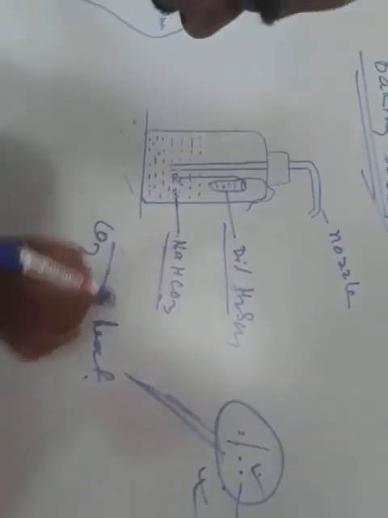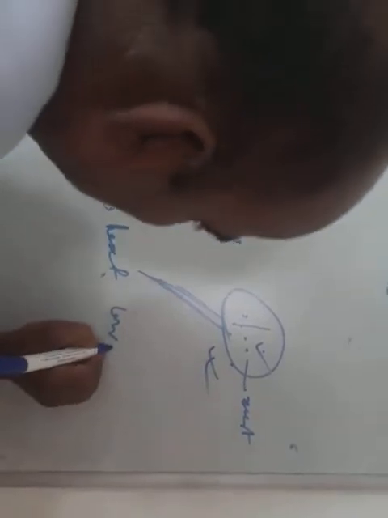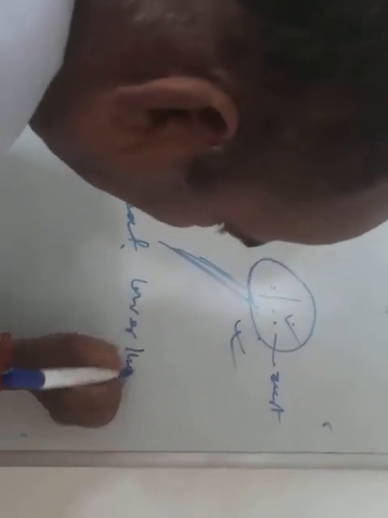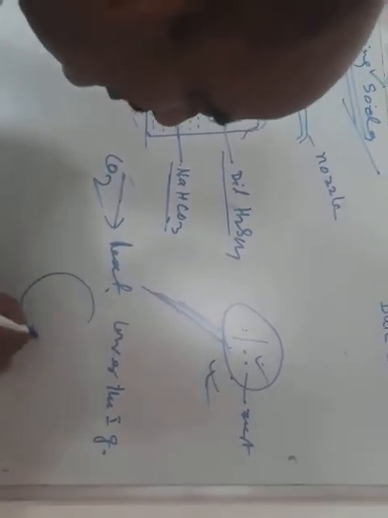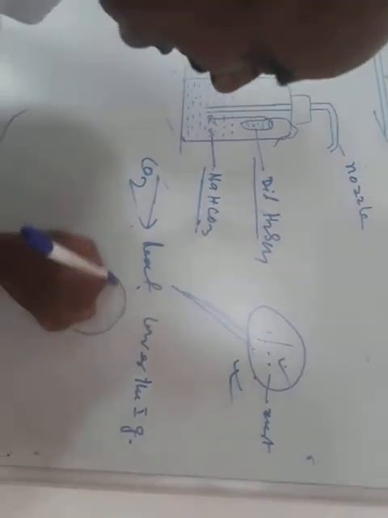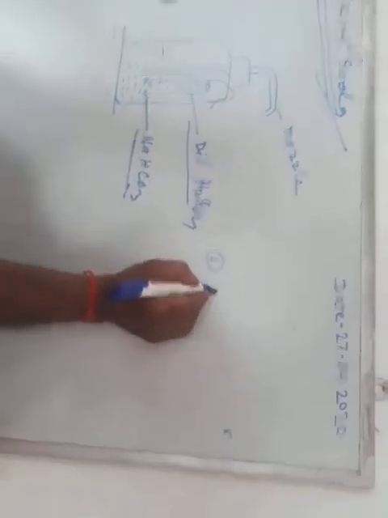First, carbon dioxide lowers the ignition temperature of the substance. Second, carbon dioxide is a heavier gas, so it cuts the supply of oxygen. We know that for burning, two things are required. First, oxygen gas.